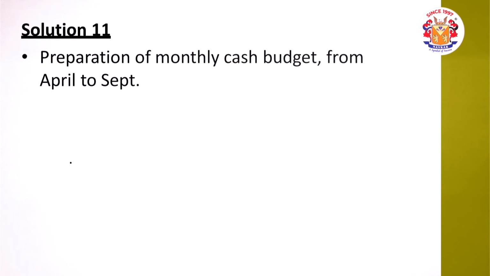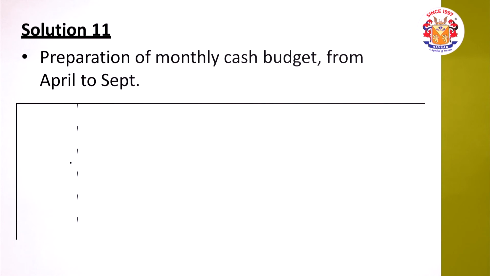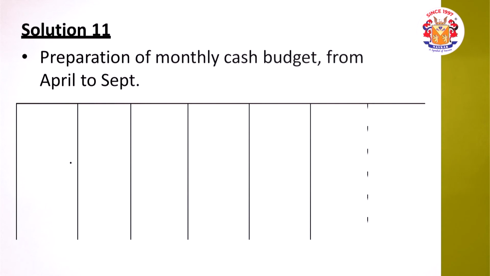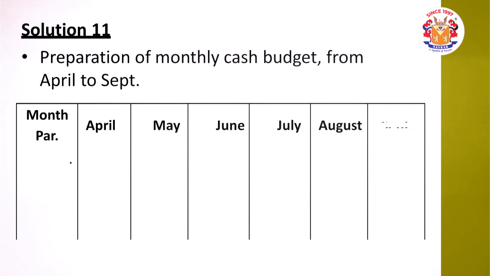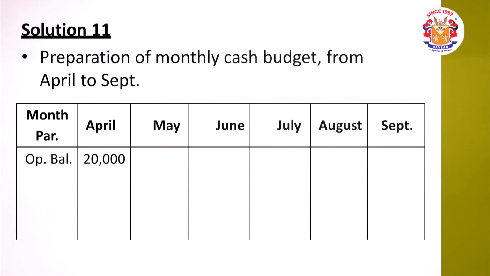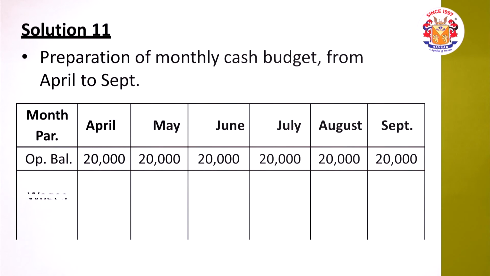Now the solution: preparation of the monthly cash budget starting from April to September. We'll start with the opening balance. Opening balance of 1st of April is given, an amount of rupees 20,000. Friends, the remaining opening balances I have kept because later on they are required to be carried forward.